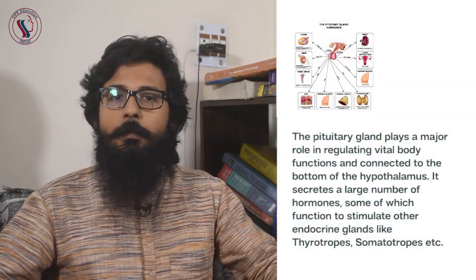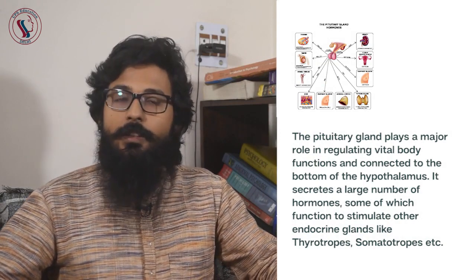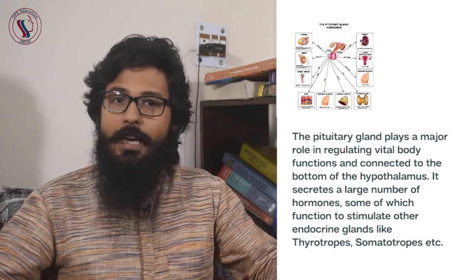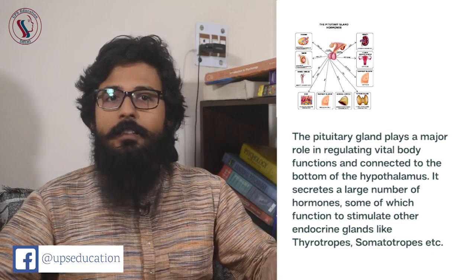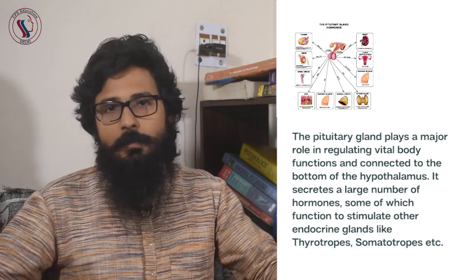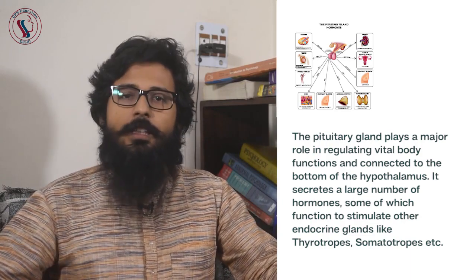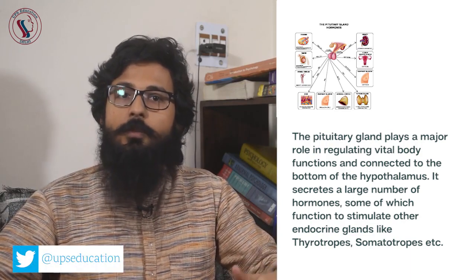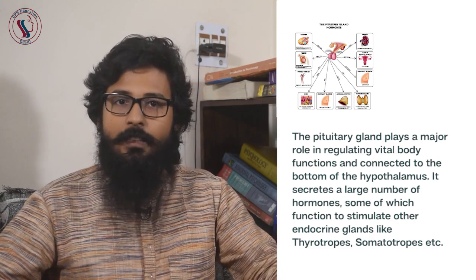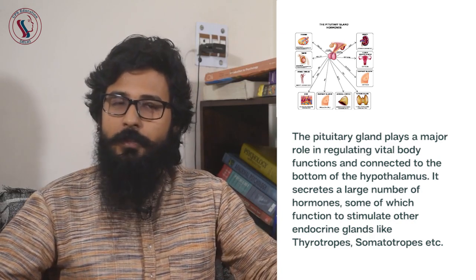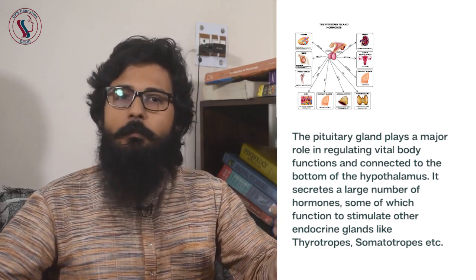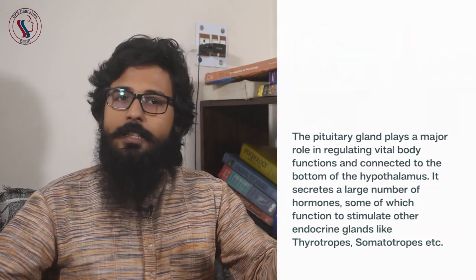The pituitary gland plays a major role in regulating vital body functions, and it is connected to the bottom of the hypothalamus. It secretes a large number of hormones, some of which function to stimulate other endocrine glands, like thyrotropes and somatotropes. That's why we call it the master gland. So, the correct answer is pituitary gland.